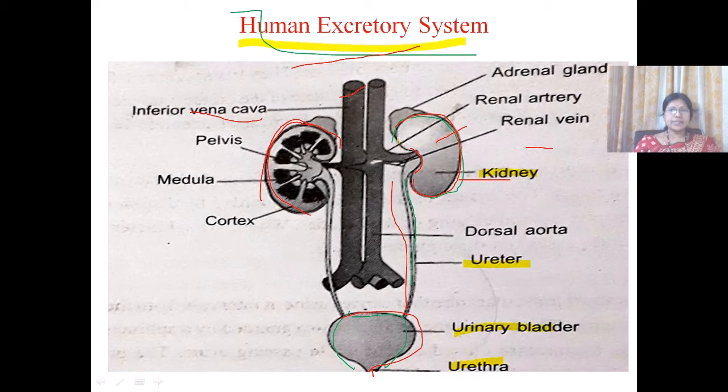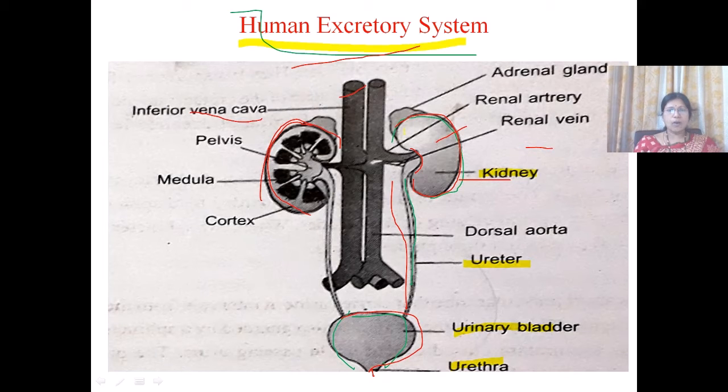The kidneys are located in the abdominal cavity on either side of the vertebral column, extending from the 12th thoracic vertebrae to the 3rd lumbar vertebrae.